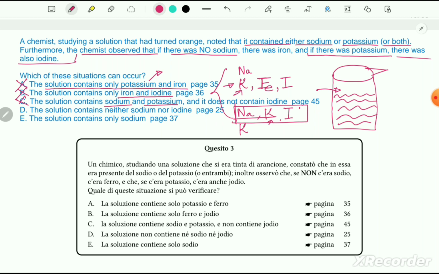If a solution doesn't have sodium, for example in the third case, that means there is potassium, right? Three options, take a look. Everywhere potassium is present. So if potassium is there, there must be iodine too. So this option also is not correct. Our last is the solution contains only sodium. This is our correct answer.